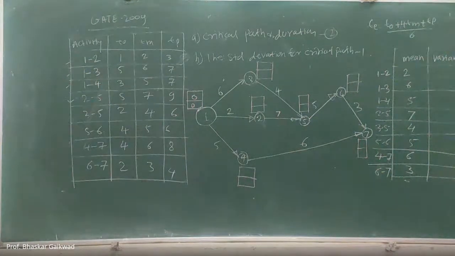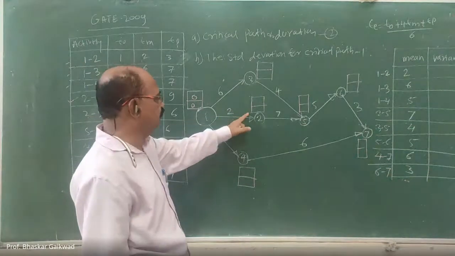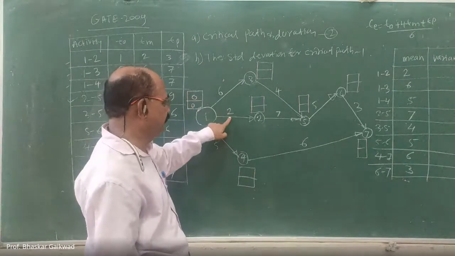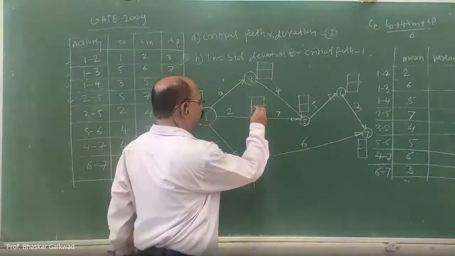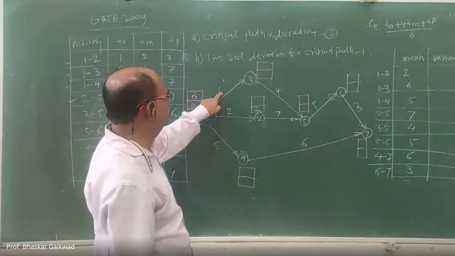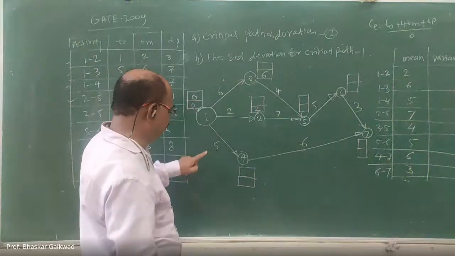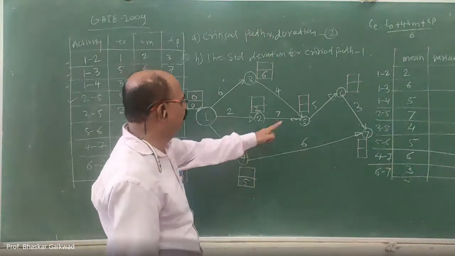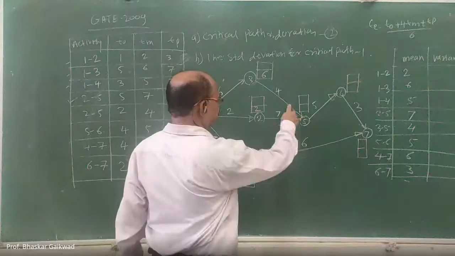Correct. Now you have to find out the earliest start times. For 1 to 2, how much here? Earliest start time plus duration: 2. Correct. After this, 3: this plus this, 6. After this, 4: this plus this, 5. And the next activity after 4 is 5. Here 2 activities are there. This plus this, this plus this.